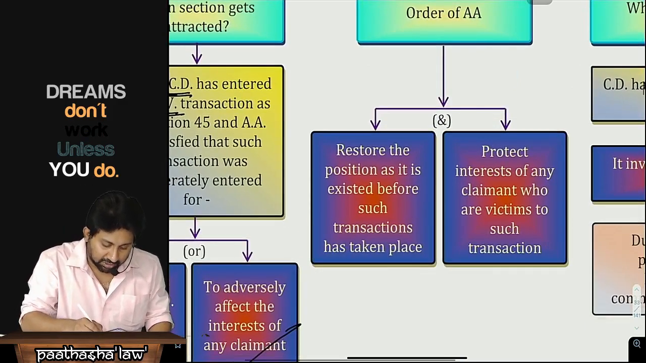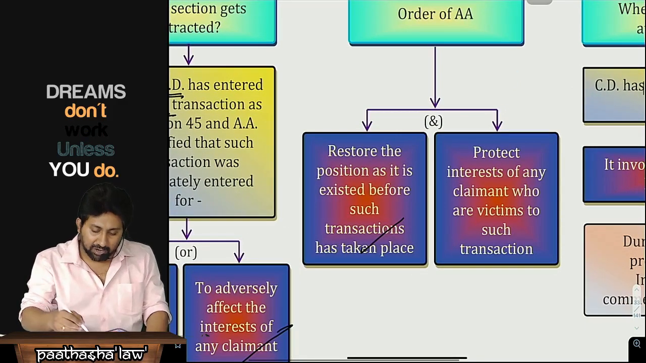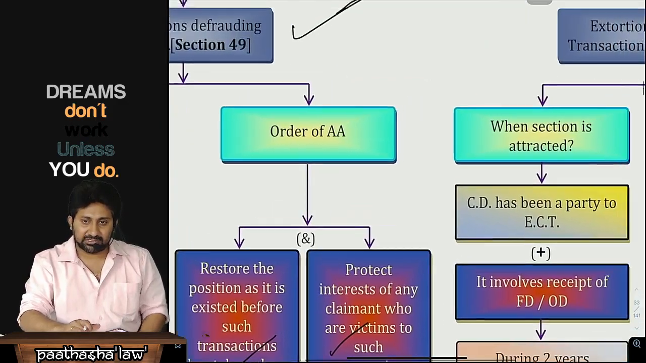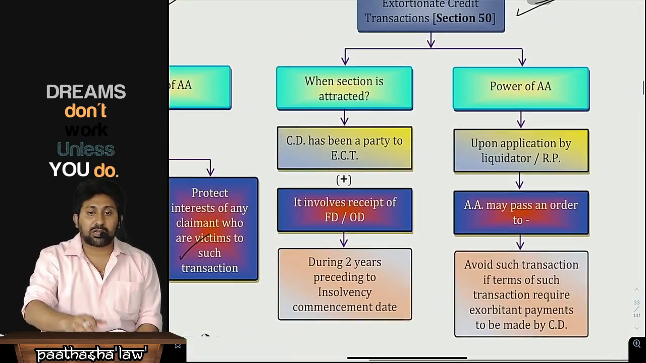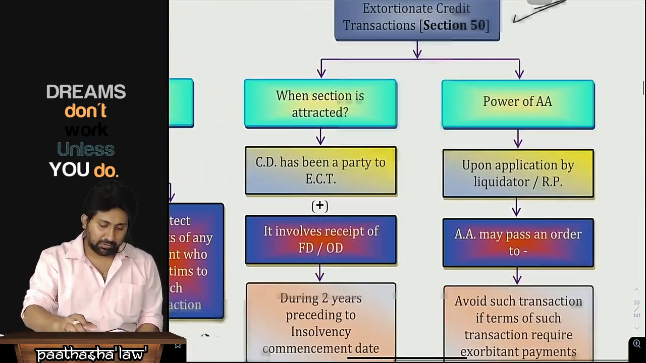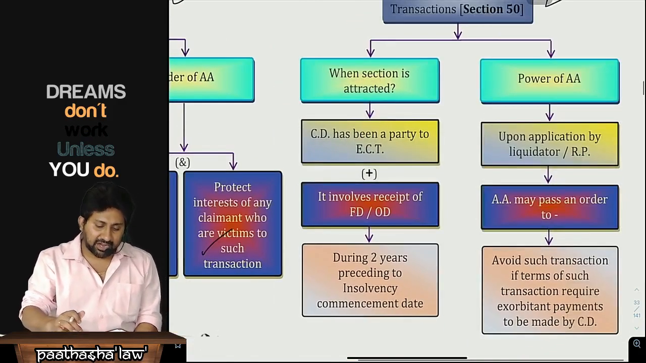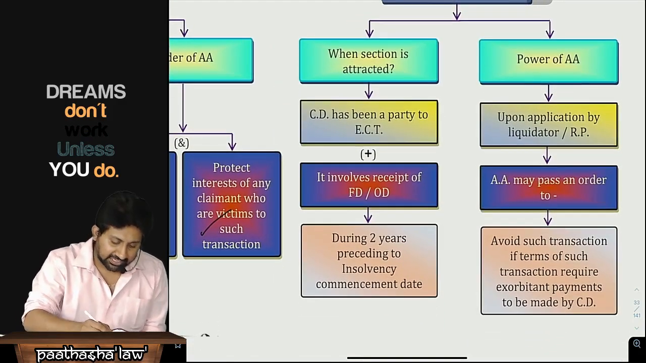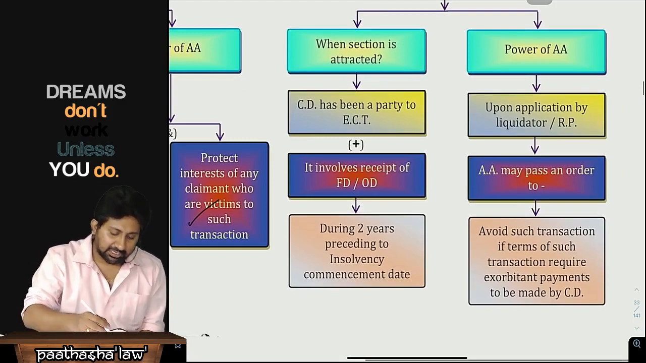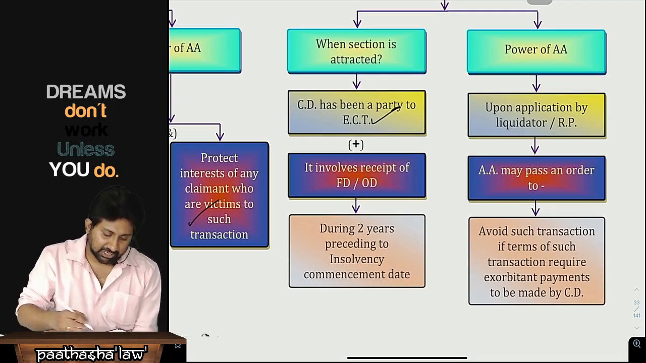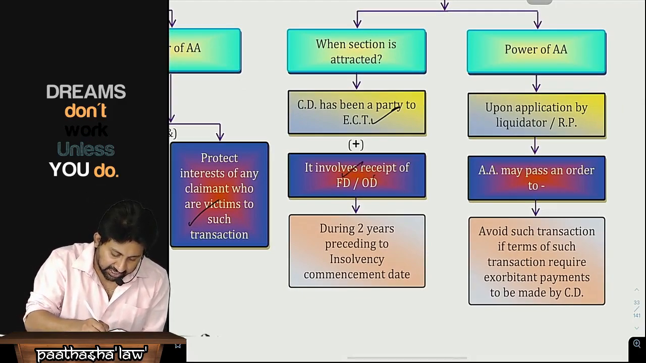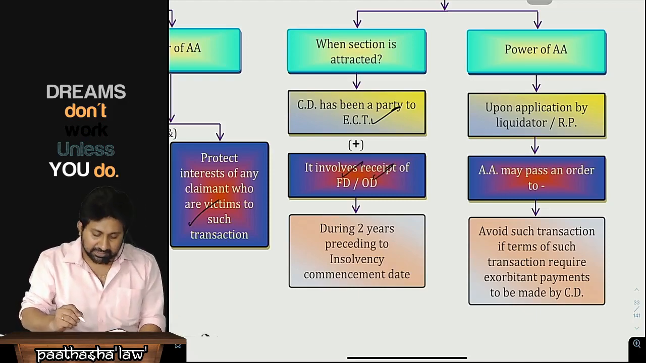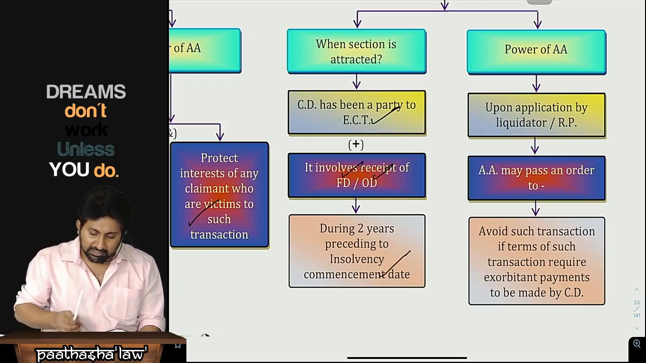Therefore, it will restore the position as it existed before and protect the interests of the victims. Next, extortionate credit transaction. Okay, what is this, sir? Extortionate credit transaction. This section gets attracted when the corporate debtor has been a party to an extortionate credit transaction, and it involves receipt of financial debt or operational debt during 2 years preceding the insolvency commencement date. Sir, what does it mean?